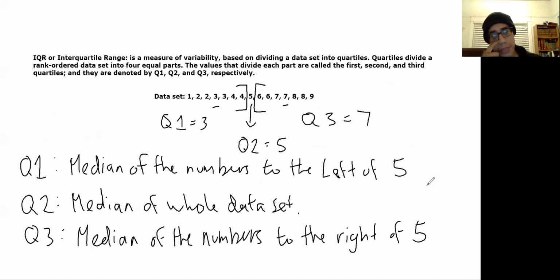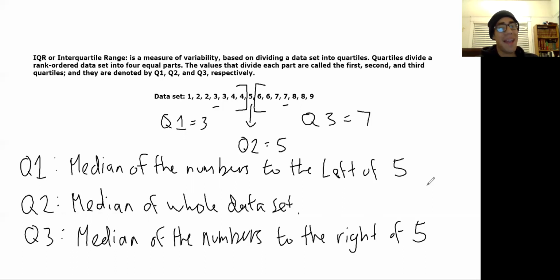Okay, we're going to get to probably the most complicated thing about this lesson. There is something more complicated that we need to get to, but we're going to save that for next week. For now, the IQR, or the interquartile range, is a measure of variability based on dividing data into a set of quartiles. Quartiles divide a rank order data set into 4 equal parts. The values that divide each part are called the first, second, and third quartiles. They're denoted by Q1, Q2, and Q3. Like I said, this is probably the most complicated thing you're going to be doing this week. It's not as bad as it sounds.